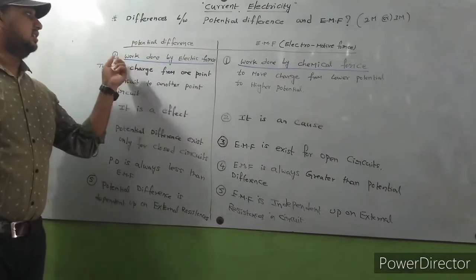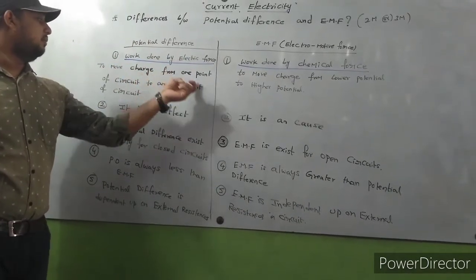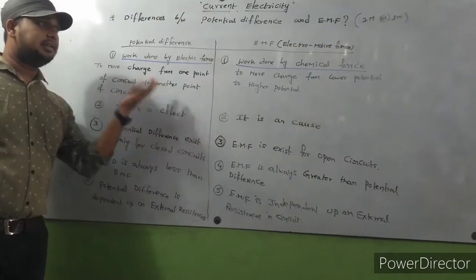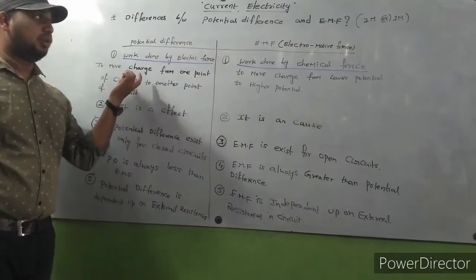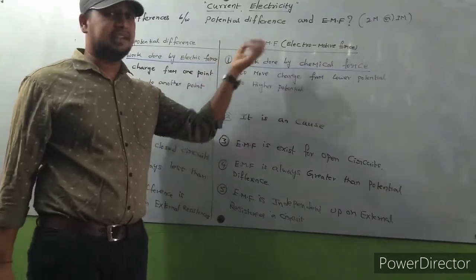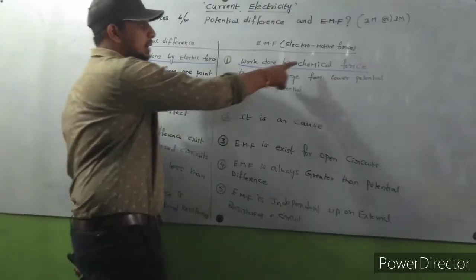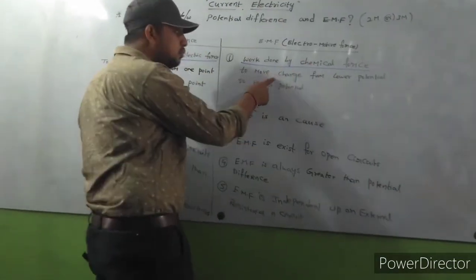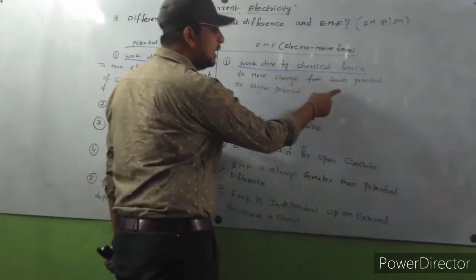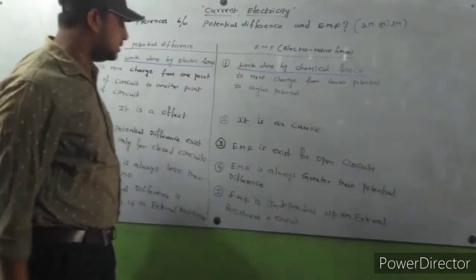Potential difference: work done by electric force to move a charge from one point of the circuit to another point of the circuit is called potential difference. EMF is nothing but electromotive force: work done by chemical force to move a charge from lower potential to higher potential is called electromotive force.